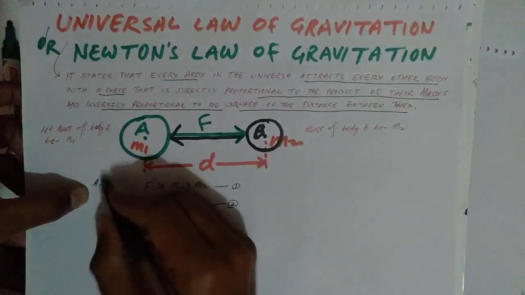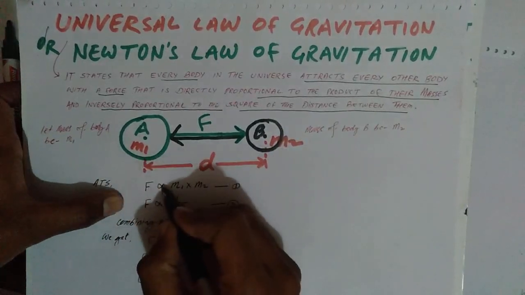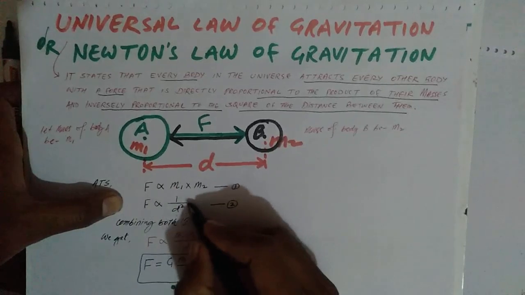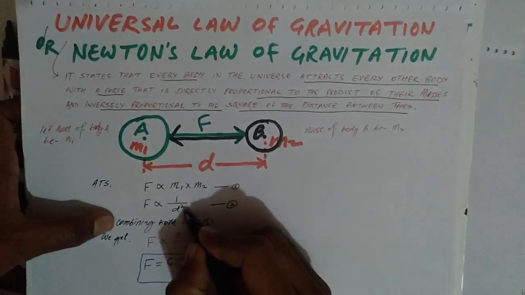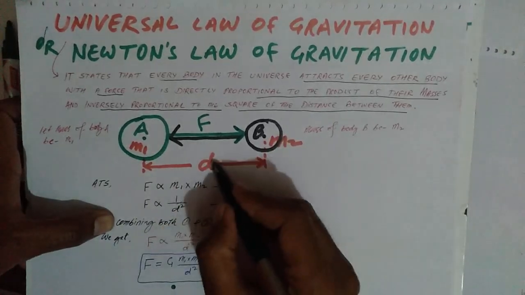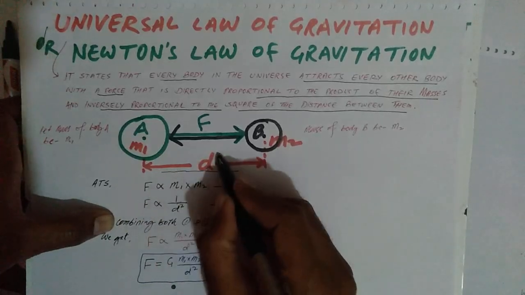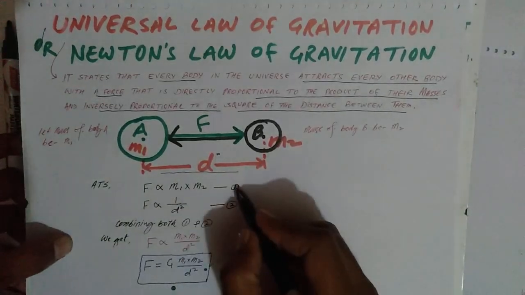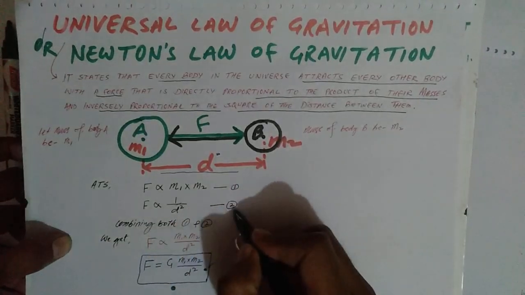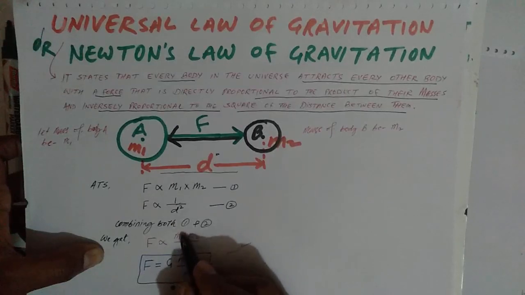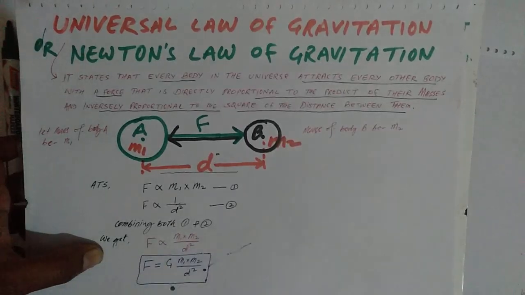Now according to the statement, F is directly proportional to the product of their masses and inversely proportional to the square of the distance between them. Combining both, we get force is directly proportional to the product of their masses and inversely proportional to the square of the distance between them.